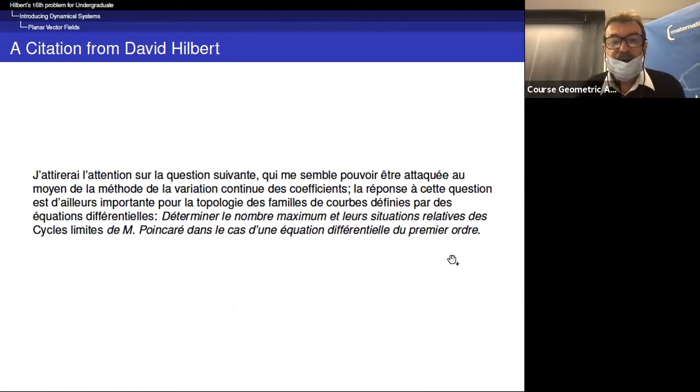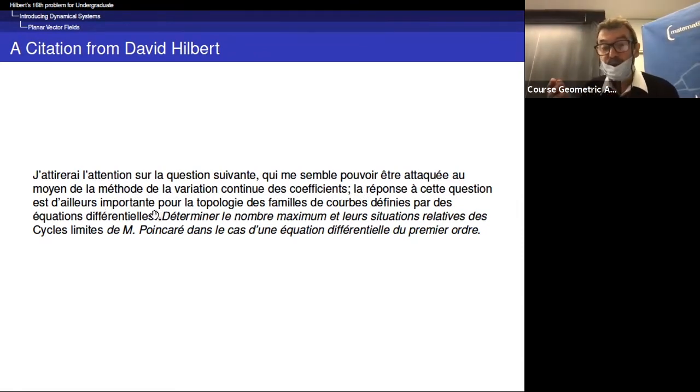So I translate. I will insist on the following question, which seems to me attainable by the method of the continuous variation of the coefficients. So you see here the idea of extension of a system and prolongations of periodic orbits. It's fascinating to read it in Hilbert. The answer to this question is important, for instance, for the topology of the family of curves defined by differential equations.